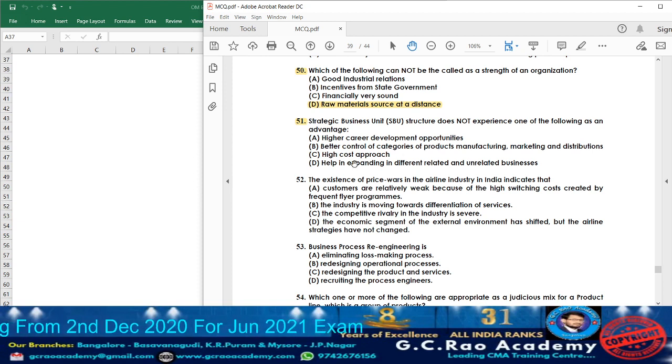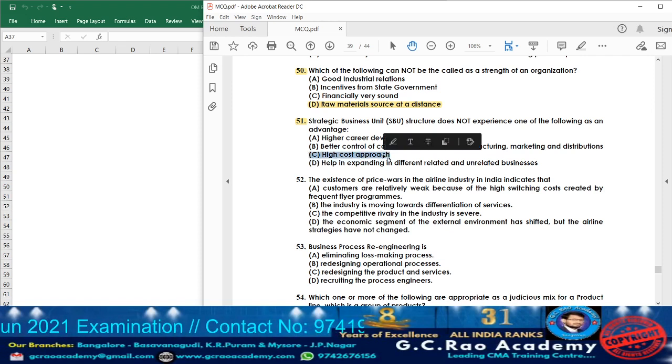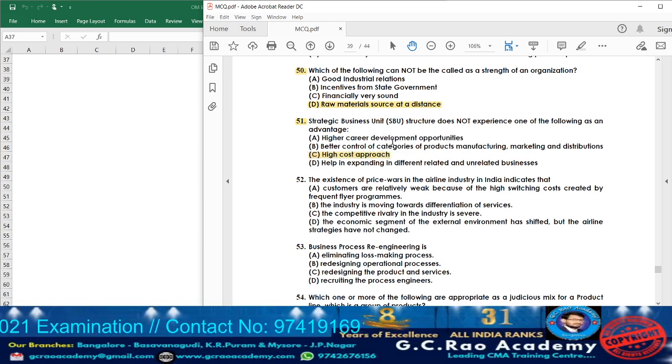Option B, better control of categories of product manufacturing, marketing and distribution. Yes, that is also an advantage. So accordingly, it cannot be the answer. High cost approach. Actually, they are not going to experience this high cost approach. So the answer will be option C. Option D, help in expanding into different related and unrelated businesses. This is also an advantage the organization is going to enjoy when they formulate strategic business units.